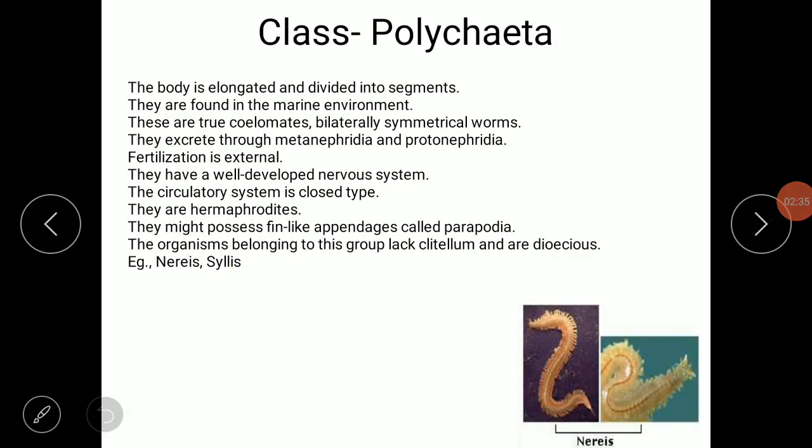Here we start with the class Polychaeta. The animals present in the class Polychaeta have an elongated body divided into segments. They are found in the marine environment. बघा, सगळे ॲनिमल्स जे क्लास पॉलिचिटामध्ये येतात त्यांची बॉडी इलॉंगेटेड असते, सेगमेंटमध्ये डिव्हाइड झालेली असते आणि मराईन एन्व्हायरमेंटमध्ये ते प्रेझेंट असतात. म्हणजेच ॲक्वॅटिक असले तरी ते स्पेसिफिकली मराईन एन्व्हायरमेंटमध्ये असतात. These animals are true coelomates and they are bilaterally symmetrical.